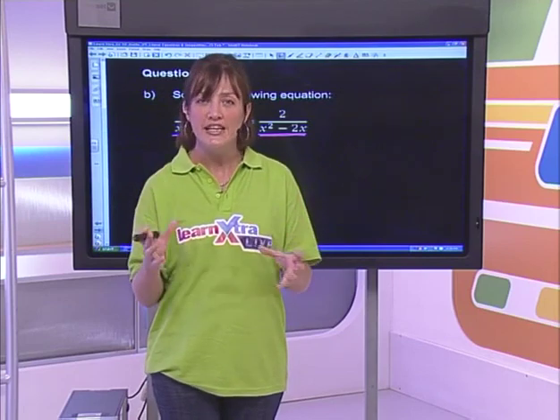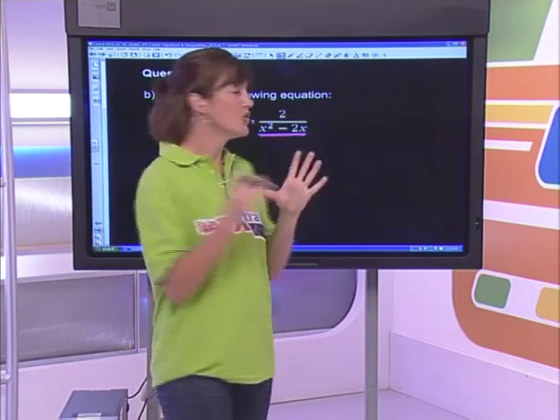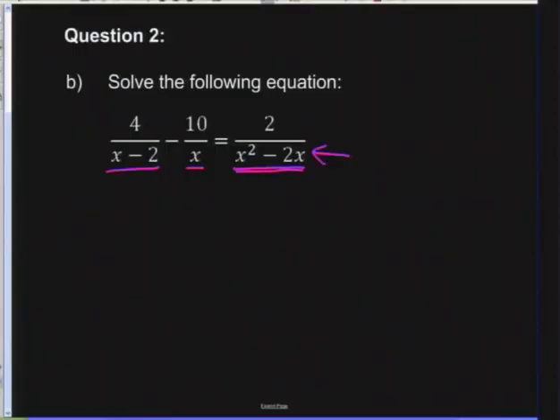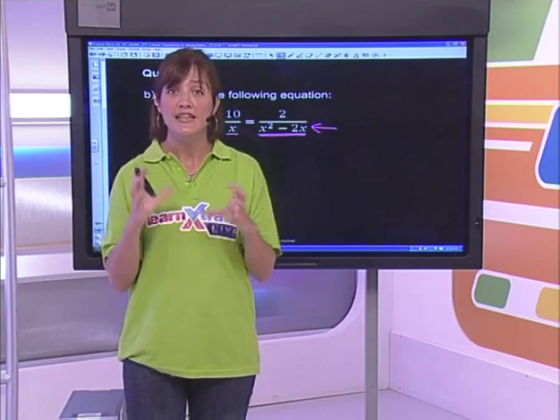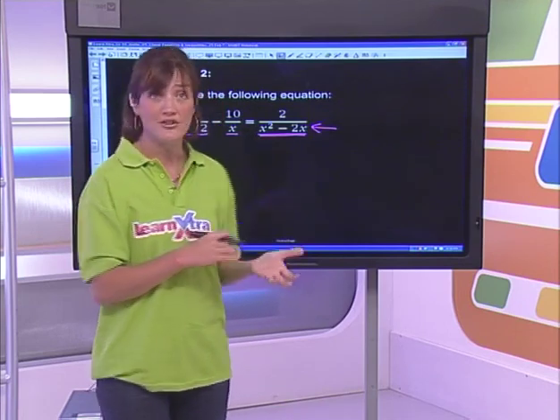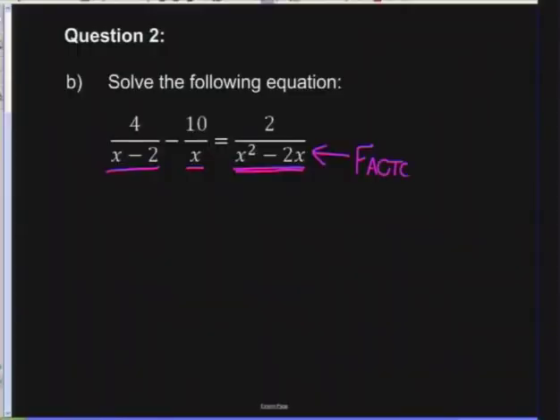Right, first things first. You want to get the lowest common denominator. That's what we're aiming for. So in order to do that, we need to try and simplify this a little bit. We don't want to leave it as x squared minus 2x. There's too much involved there. So what you need to do, guys, is factorize it, okay? So we need to factorize this denominator.